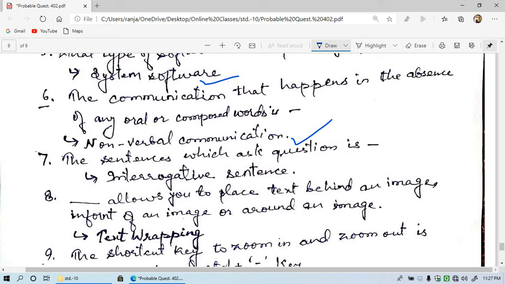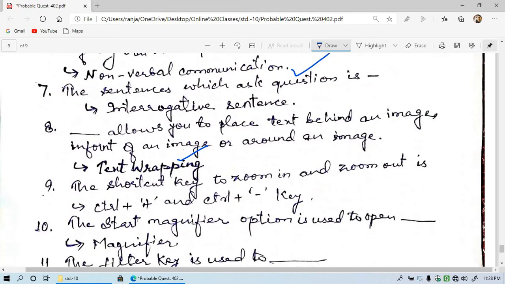And then the 8th number is, blank allows you to place the text behind an image, in front of an image, or around an image. And the answer is text wrapping. With the help of text wrapping you can write anywhere on the picture, or you can set the picture outside, or you can set the picture tight to have the text written beside it.